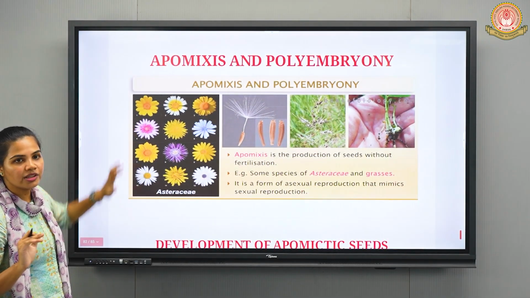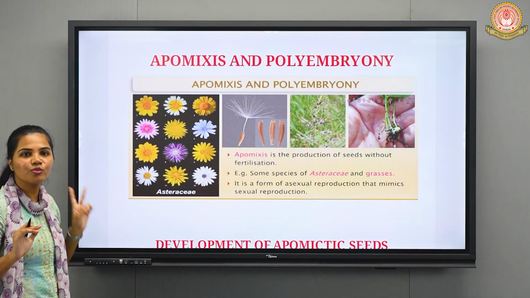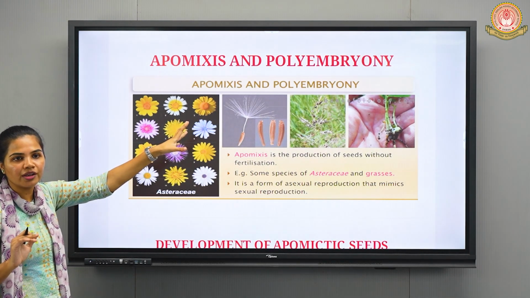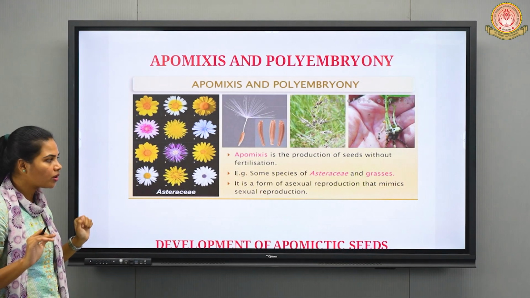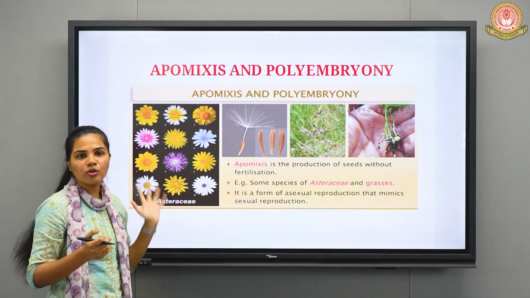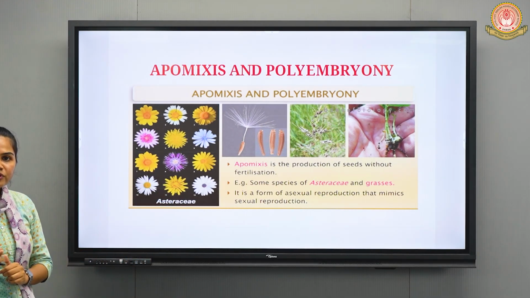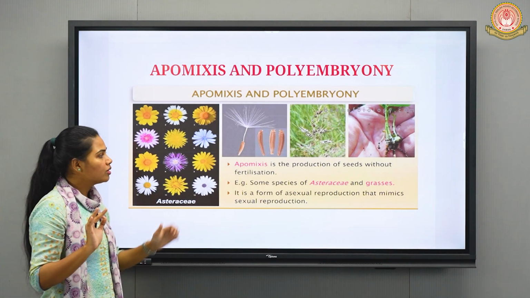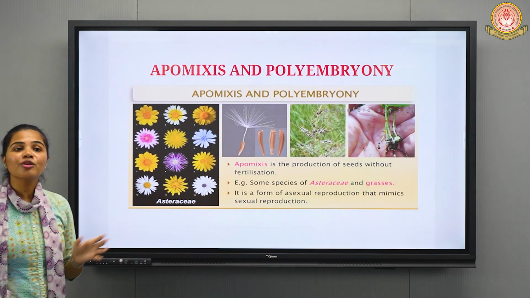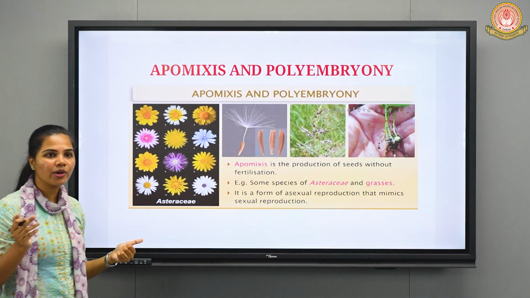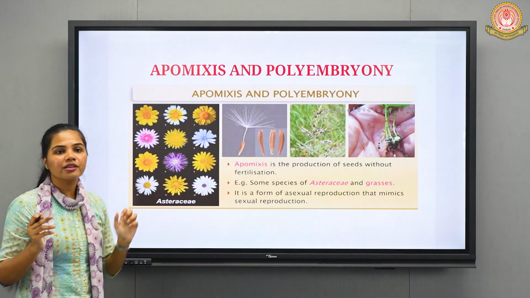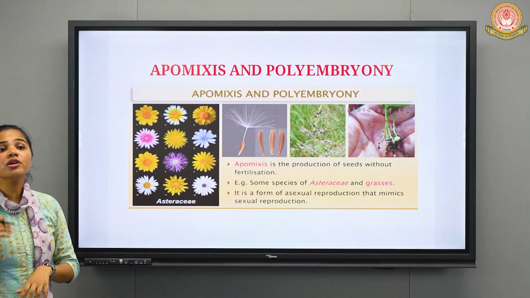So last but not the least, we have two more subtopics, that is apomixis and polyembryony. In this there are certain points as we have discussed. Parthenocarpic fruits, that is the formation of fruits without fertilization. In that manner, apomixis is the production of seed, but without fertilization. Seeds are usually formed by the fertilization process only. But in some species, the formation of seeds takes place without fertilization.